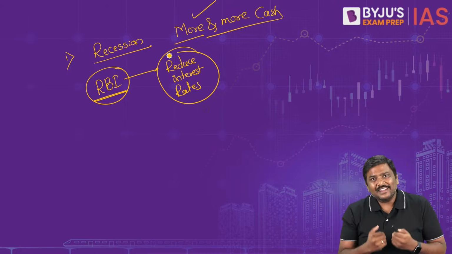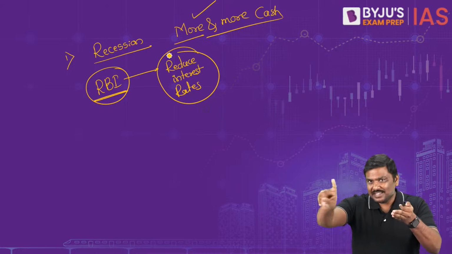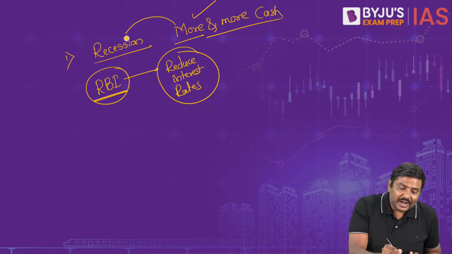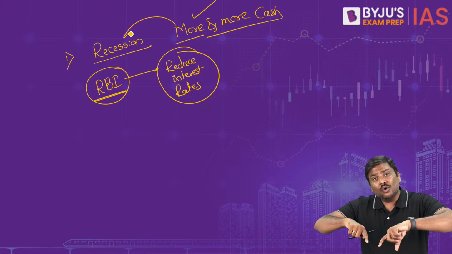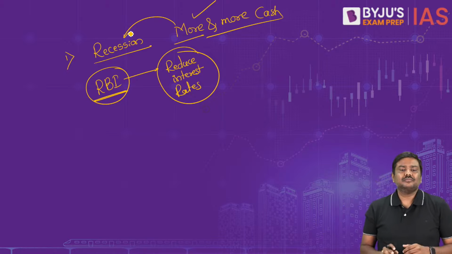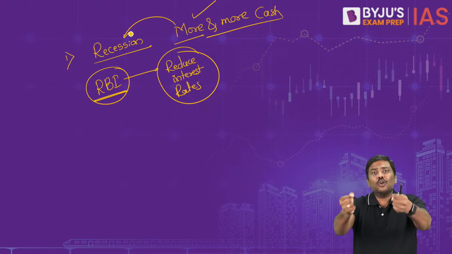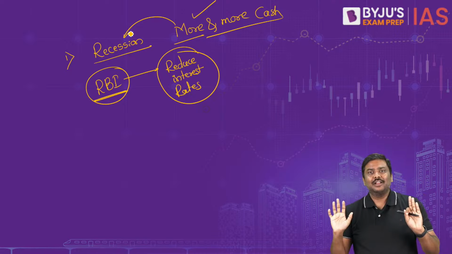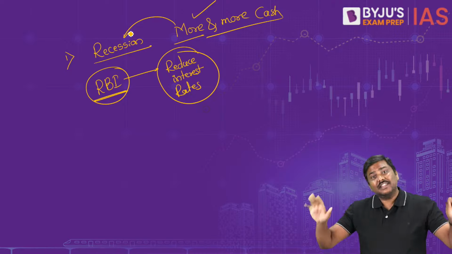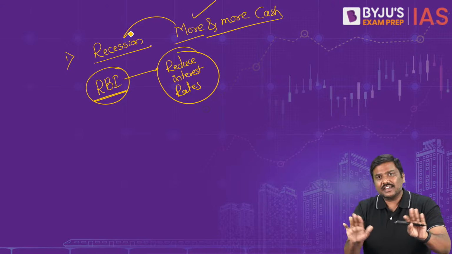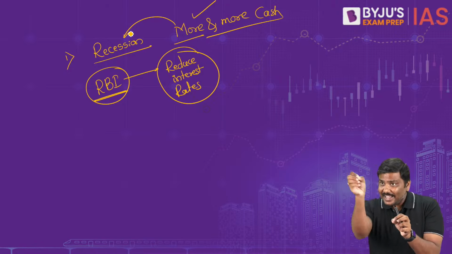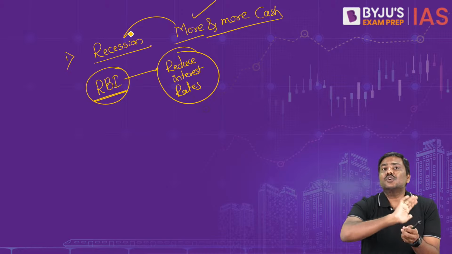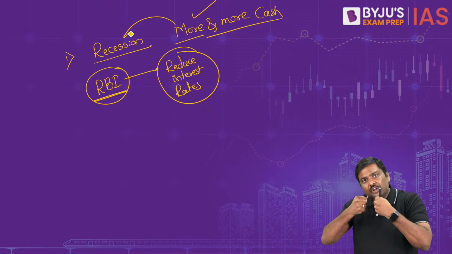But what is happening in the economy? People are concerned. People are worried that there could be a recession. Even though the interest rates are low, people are not investing. Everybody is trying to hold on to cash itself. Because please understand this, there is a concern. It's not out of any irrationality. There is a concern there could be recession. So rather than investing, you'll simply hold your money.